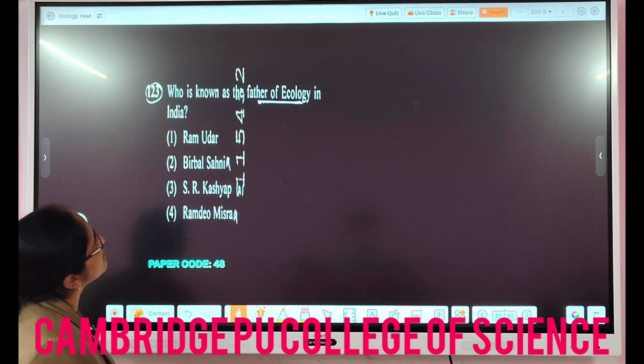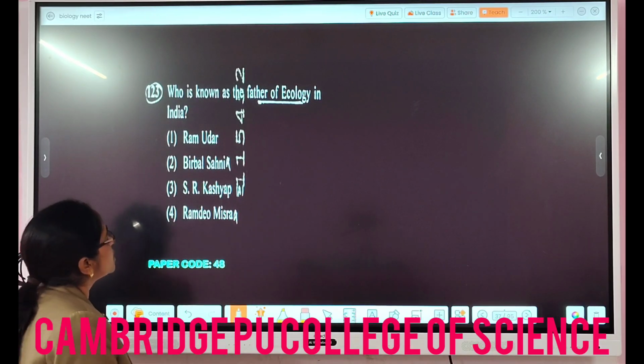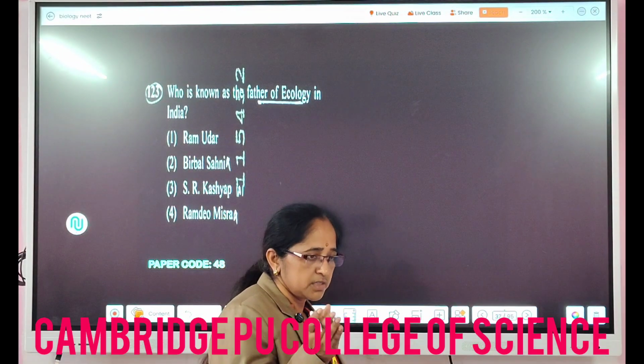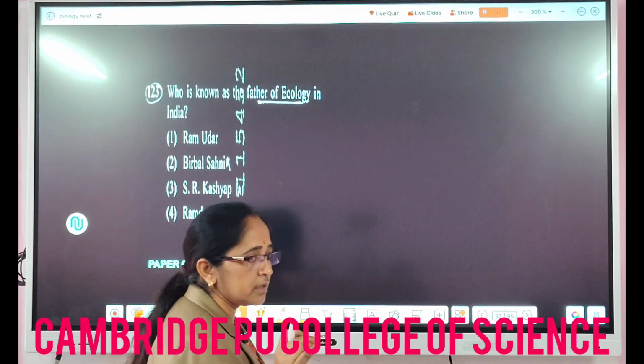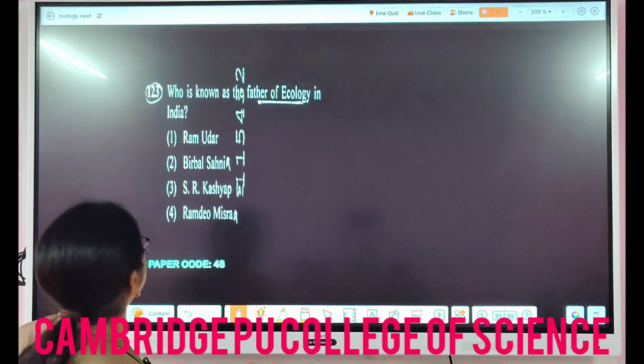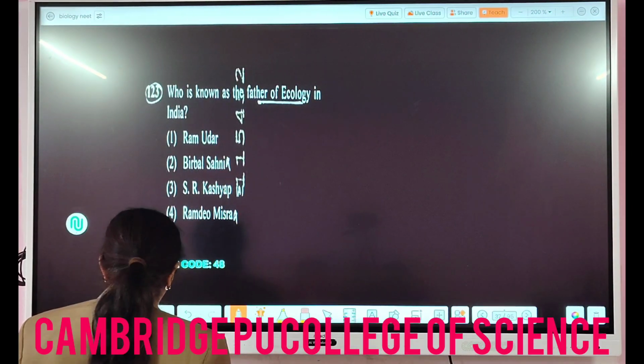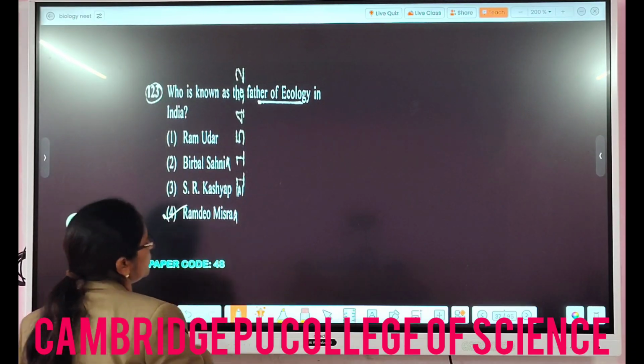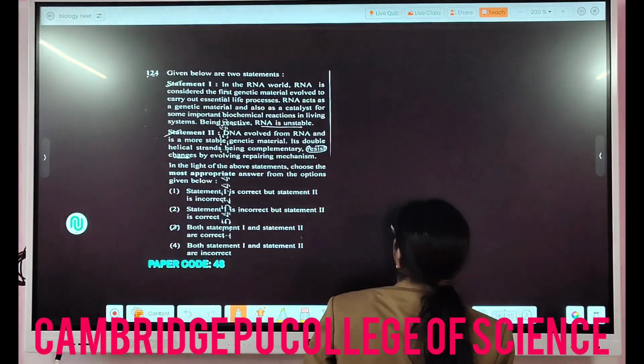Then, who is known as the father of ecology in India? This question comes from the chapter's introductory part, where the author name has been mentioned. You can just see the question number 123 here. Ramdeo Misra is the answer for this.